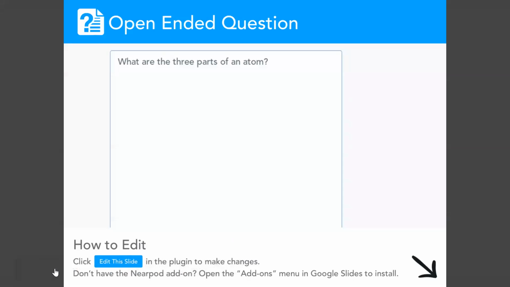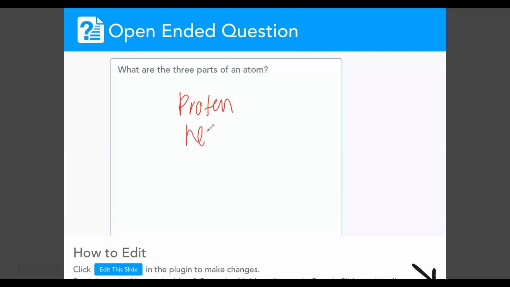So what are the three parts of an atom? You guys already know the three parts of an atom are the proton, the neutron, and the electron. But we're going to find out how they figured out where the different parts of the atom are located.